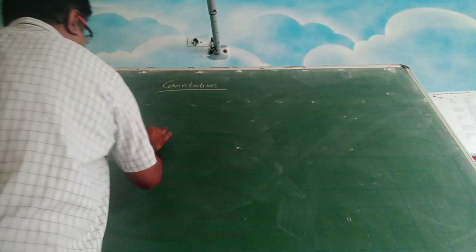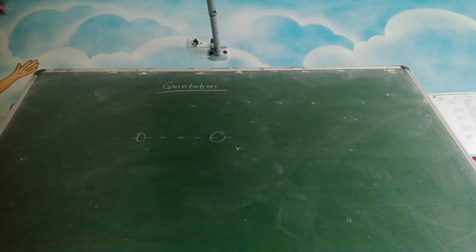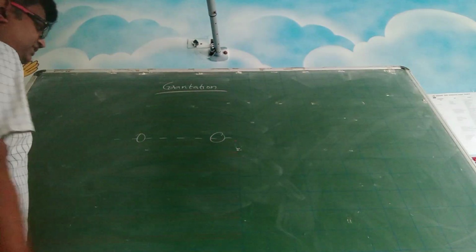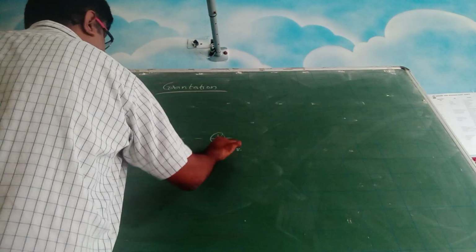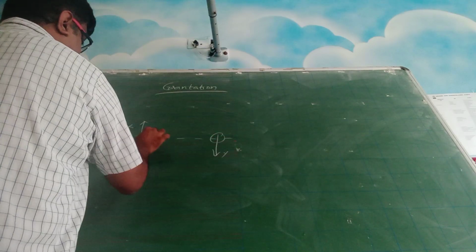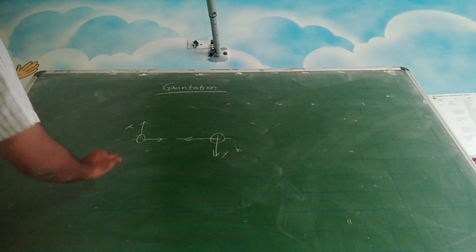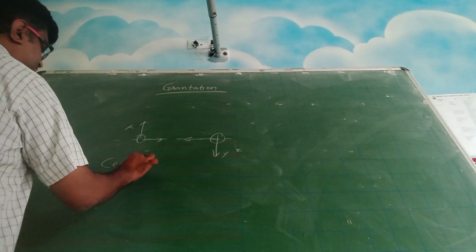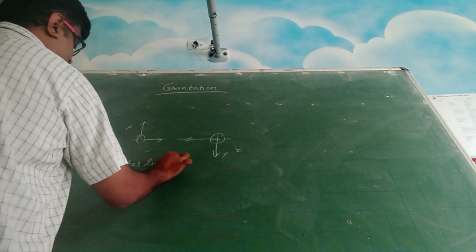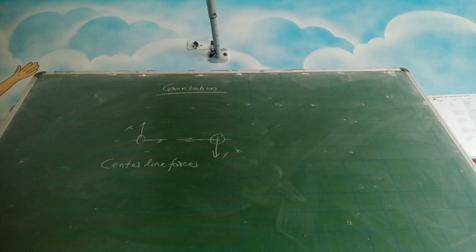The gravitational forces are center line forces. That means, draw a line passing through the centers. I can say that there is a gravitational force between these two, and I will apply the gravitational force like this. But actually they are not like that. The gravitational force is along the center line. So it is also called center line forces.